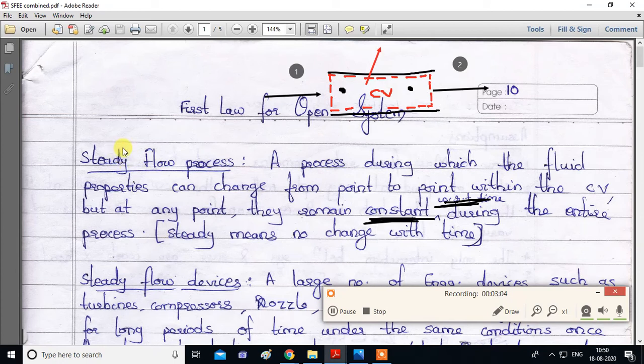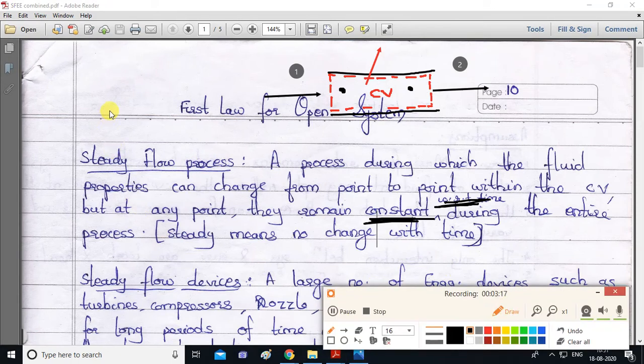Now, what do you mean by transient? Another word is there, the opposite of steady, it is transient. Transient means suppose you have just turned on a particular device, like a refrigerator. Take an example of a refrigerator. Initially when you just turn on the refrigerator, you won't get directly 15 degrees Celsius inside it. It will take time because initially the temperature is atmospheric, like 27 or 30. So it will go on cooling and then finally you will get the constant steady temperature of 15.